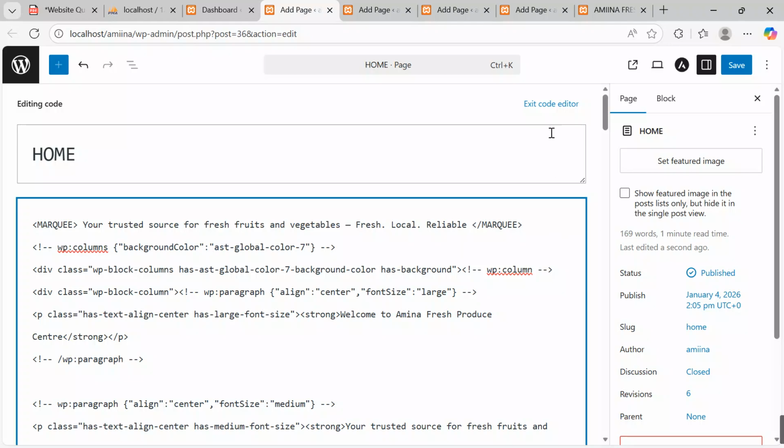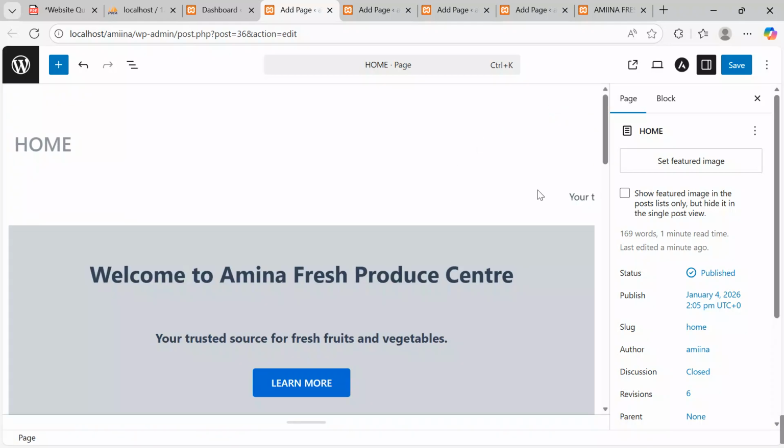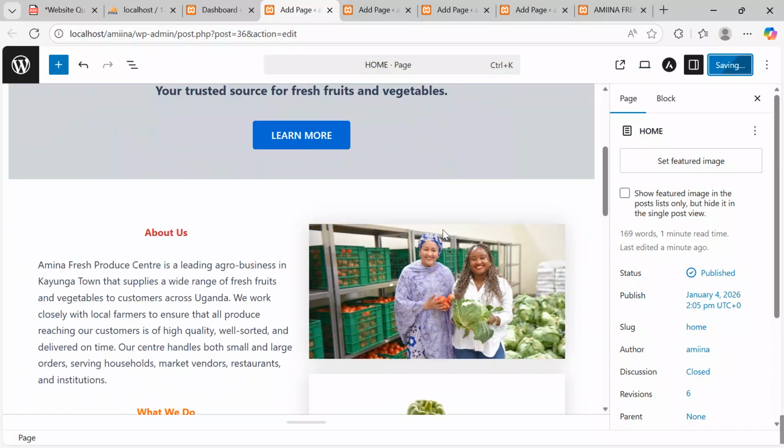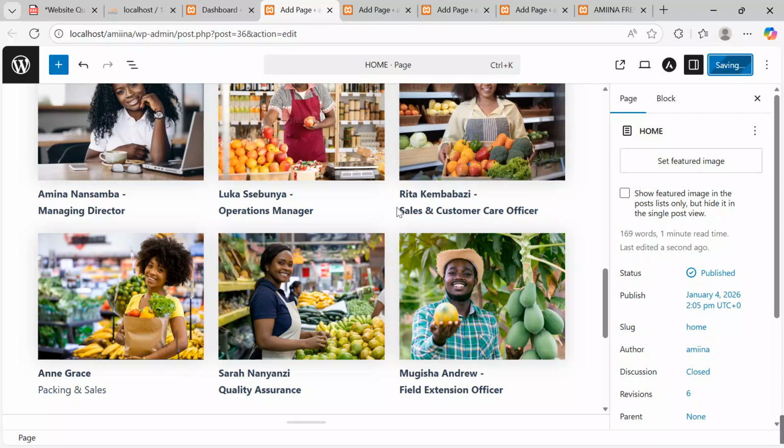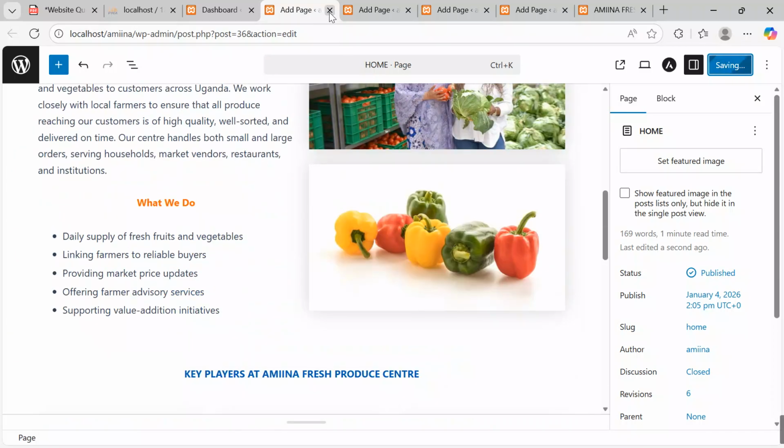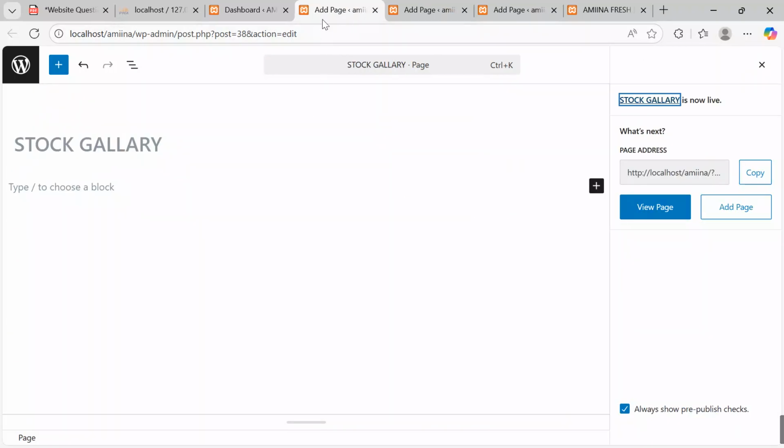After, come, exit code editor. Then you'll see our marquee rolling. Save changes. Yes, we are done with our home page. Now let's rock onto another page. Come, close this so that it doesn't confuse us. Now let's go to this other page as we shine together.